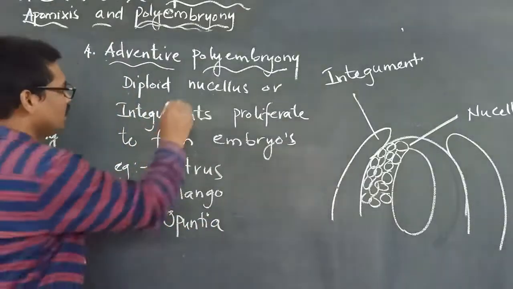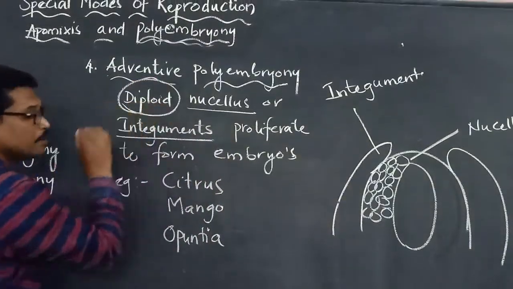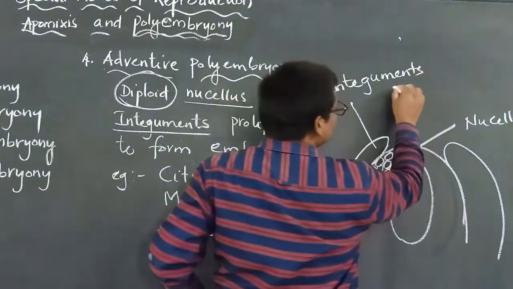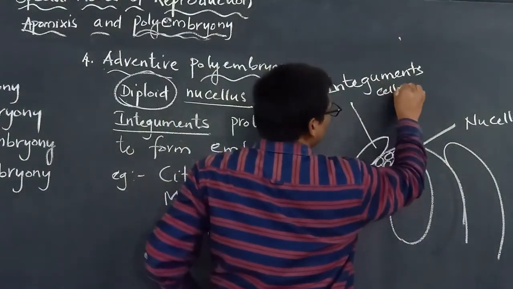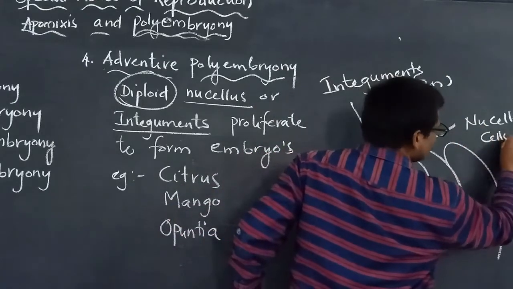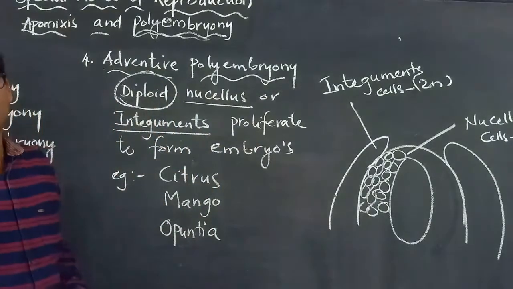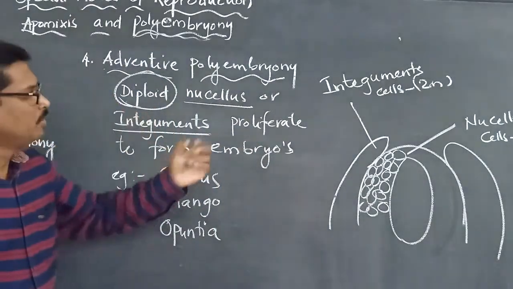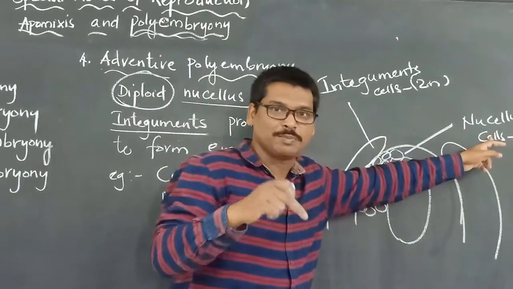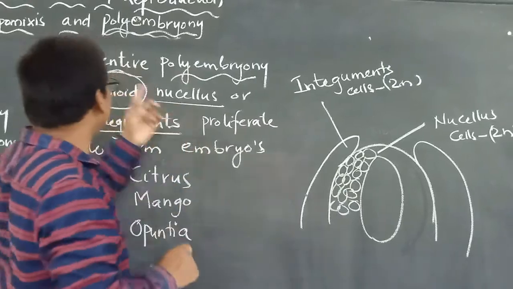Please remember, the nucellus and the cells of the integuments are diploid. That is very important. So the diploid cell of the integument or of the nucellus directly develops into an embryo.